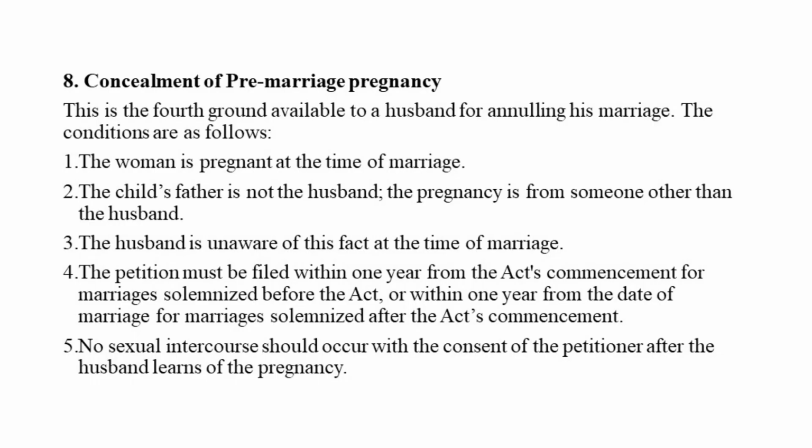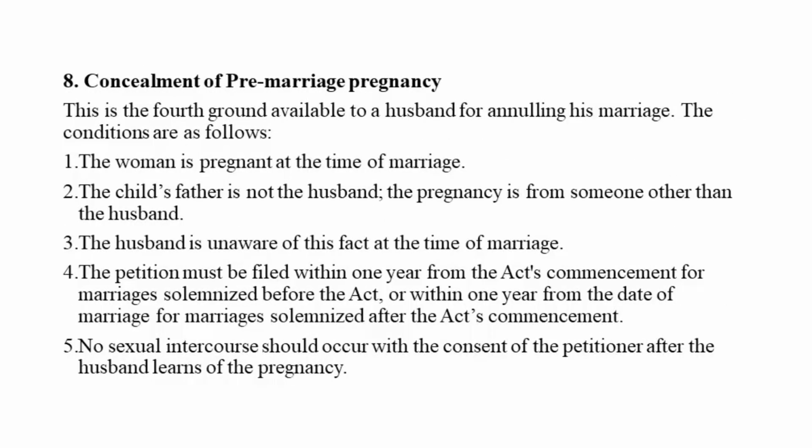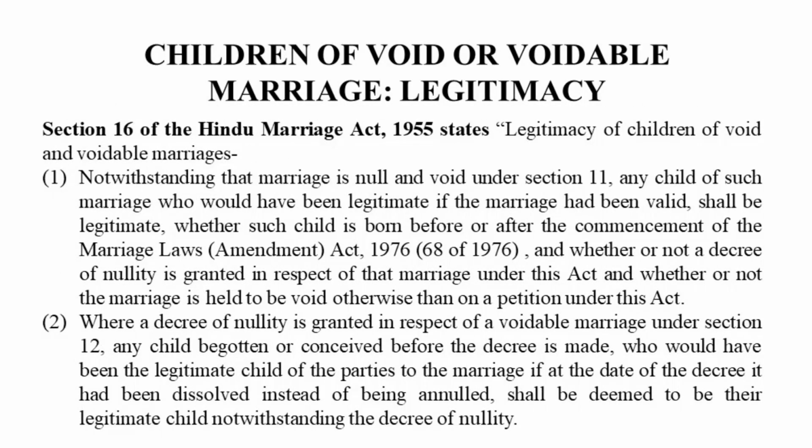The last is concealment of pre-marriage pregnancy. Here the woman is pregnant at the time of marriage. She is pregnant from some person other than the husband. The husband is not aware at that time that she is pregnant by another person. When he discovers this, he has a time period of 1 year, and within this period he needs to file a case, and he should not go for sexual intercourse after discovery of this fact. In the cases of marriages that have taken place before the act came into operation, it's 1 year from the date of that marriage. That time period is an important factor, because if you do not do it, you are losing your case. So that's an important requirement.